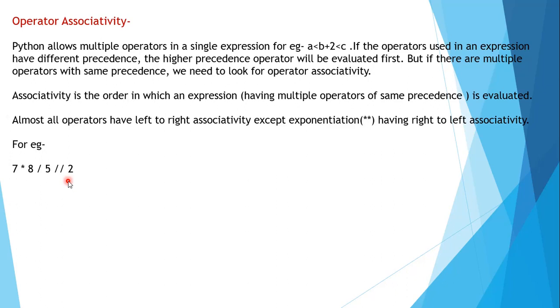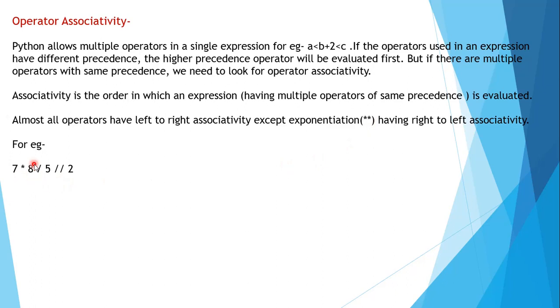Here we have division, multiplication and floor division, so these three operators have the same precedence level. So if the same precedence level is there, you have to go for the operator associativity. And since no exponentiation is involved, we will move from left to right.